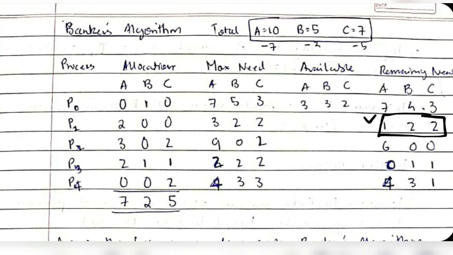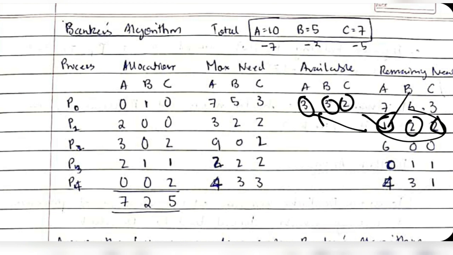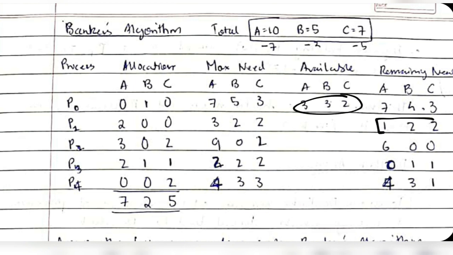Is it possible to fulfill this need with the available resources? Yes, it is possible. We can give 1 from 3, and 2 from 3, and 2 from 2. This need can be fulfilled now. What we will do is, we'll give these resources to the process P1, and its need will be fulfilled. It will exit the queue.